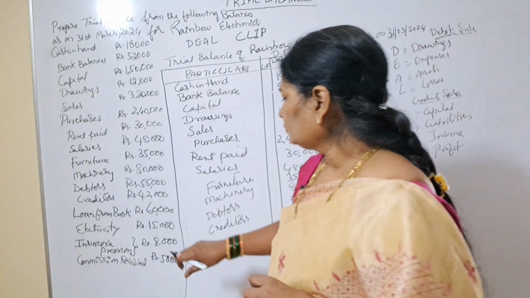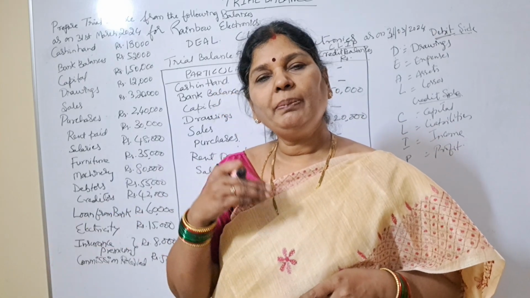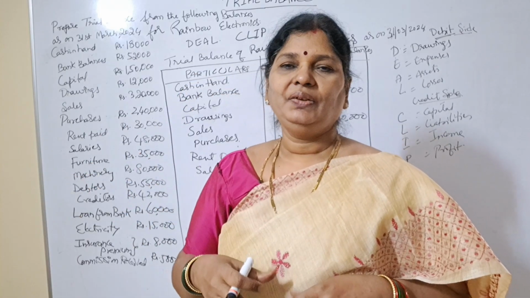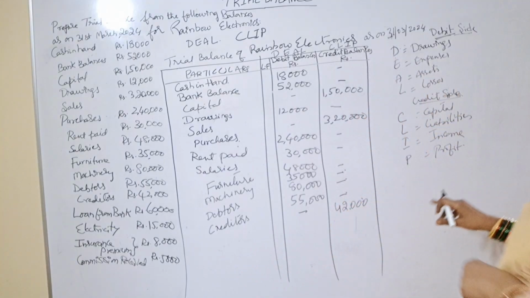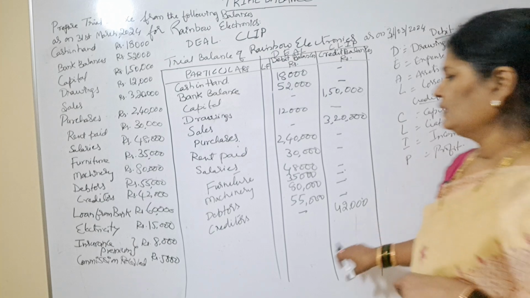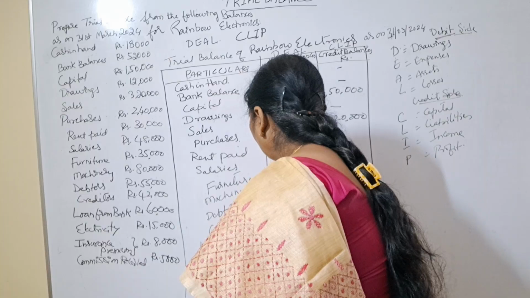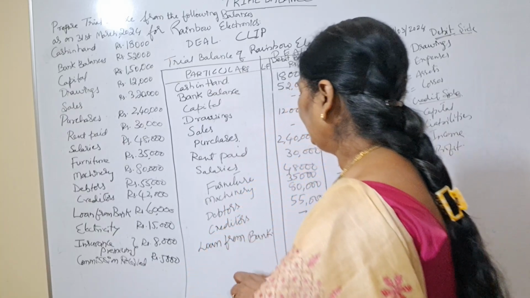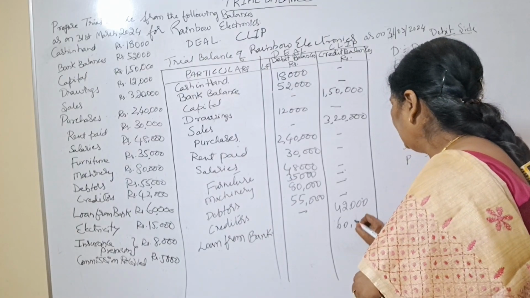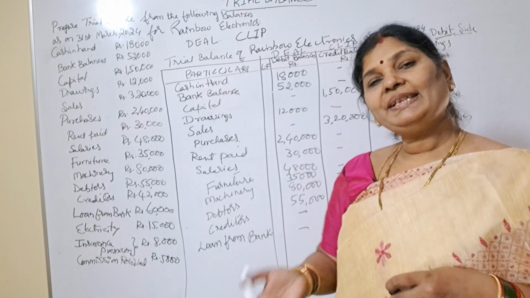Right. Next, loan from bank. It means we have taken a loan from the bank, so we have to pay that amount in future, no? So it's our liability. All liabilities we have to write in the credit place, right? So that is why I am writing in the credit place. So loan from bank. The banker is their creditor. So how much is the amount? 60,000.